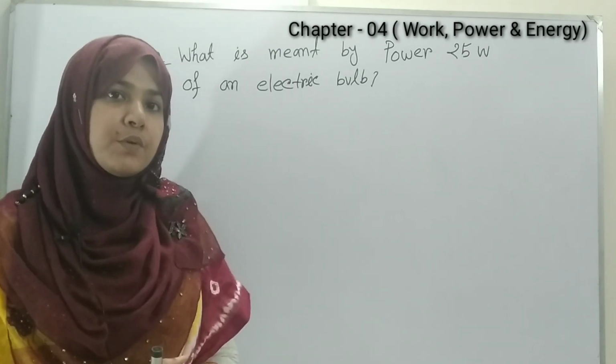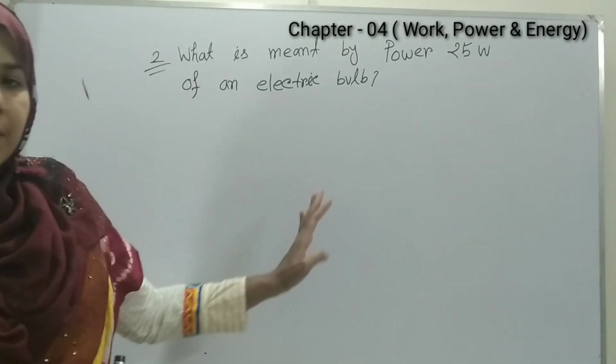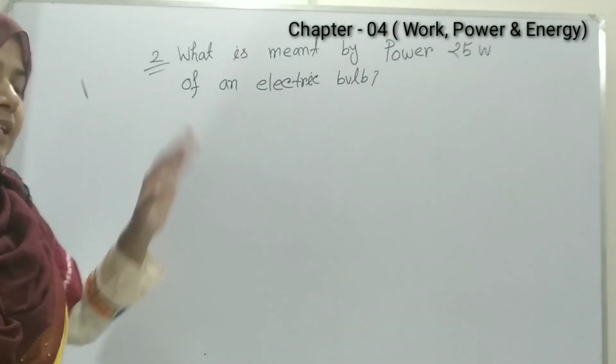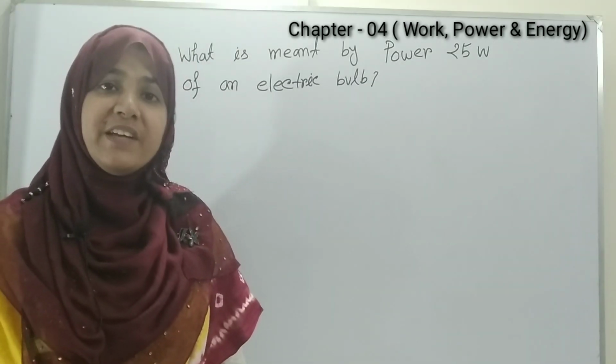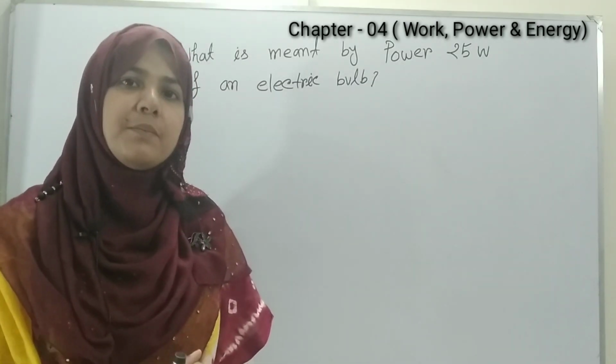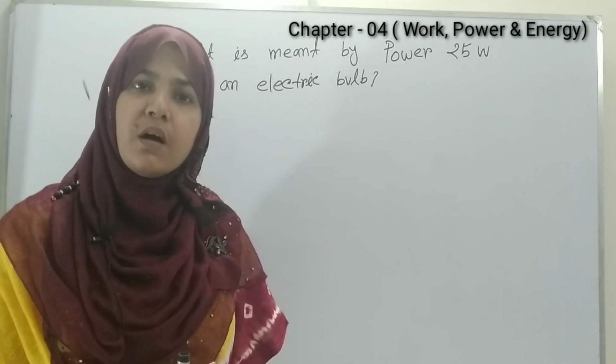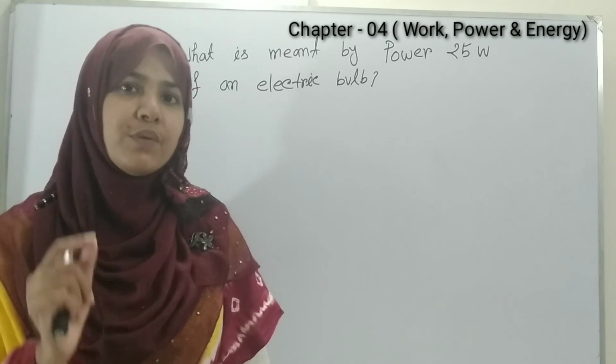Our next comprehensive question is, what is meant by power 25 watt of an electric bulb? As we know, power of an electric bulb 25 watt means that the bulb can produce 25 joule of heat and light energy in 1 second.